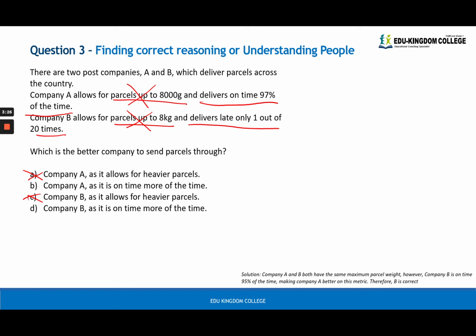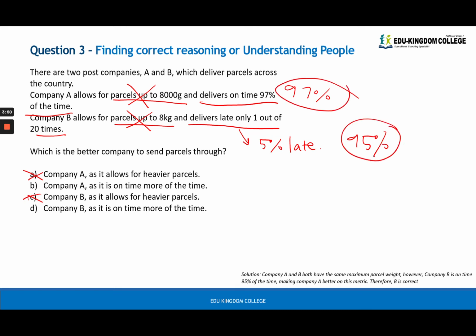Now, they usually try and make the 2 statements in different units or different forms, so you have to figure something out. We know this one is 97% of the time on time. Company B is 1 out of 20 times late, which is 5% late. That means that it will be on time 95%. Now that we have it in the same form, we can see that company A would be delivering more on time, okay, more percentage of the time. So that's why B is the correct answer for question 3.